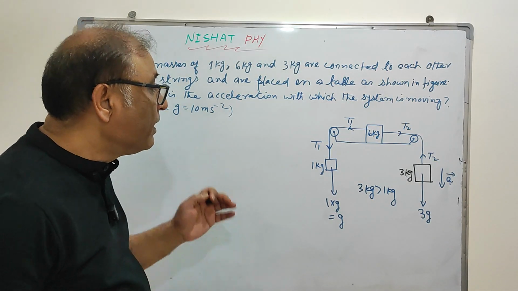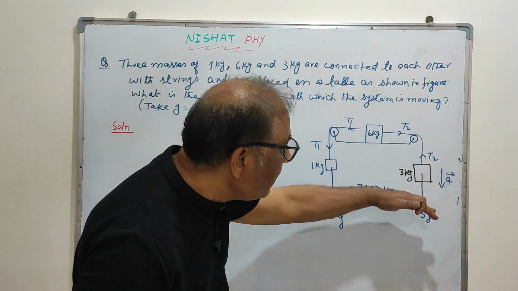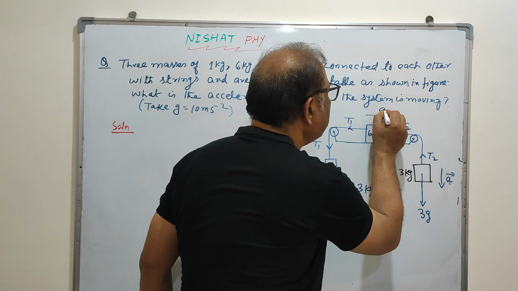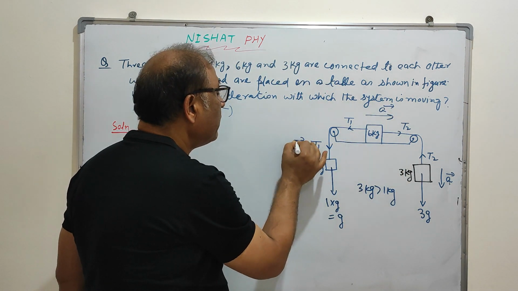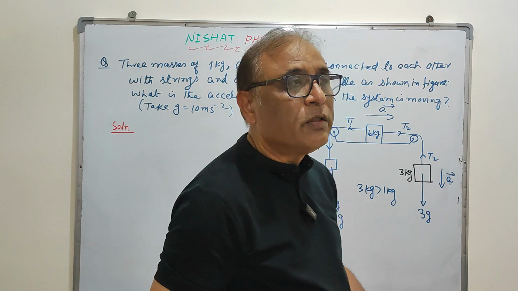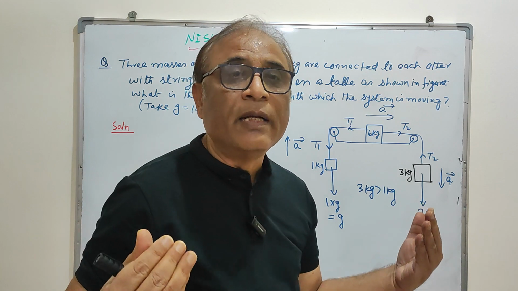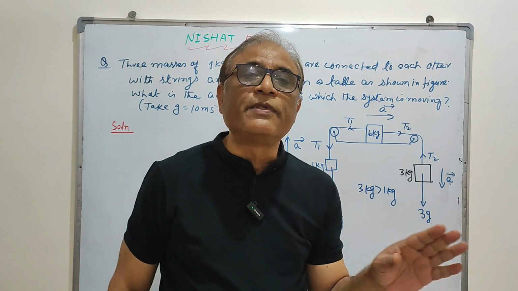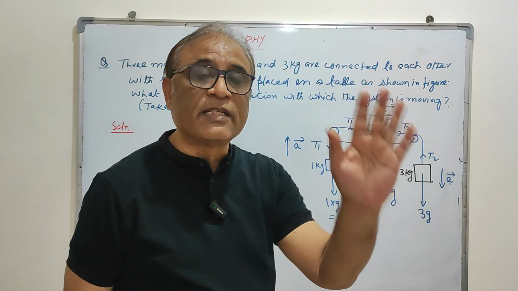But although weight is always downward, this 3 kg is coming downward, then this 6 kg will move with the same acceleration, and this 1 kg object goes up with the same acceleration. Because it is a system, the whole system has only one acceleration. It is like a train moving: engine, AC coach, general coach, sleeper coach all have the same acceleration, although forces are different on each body.